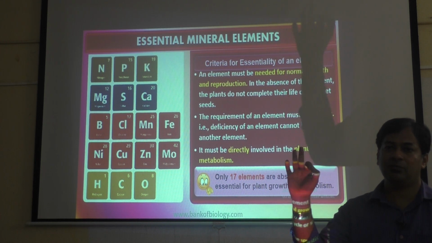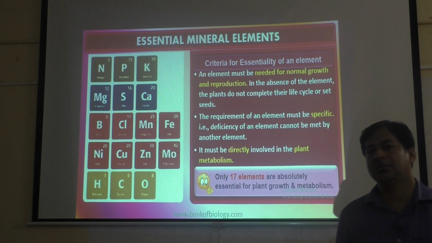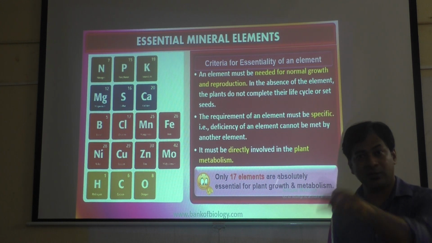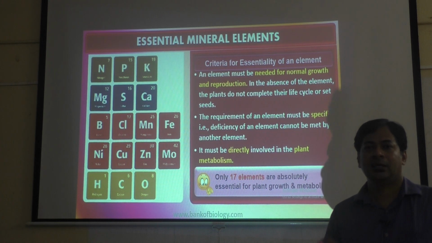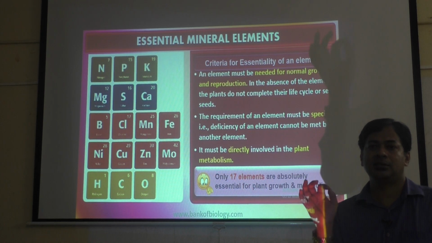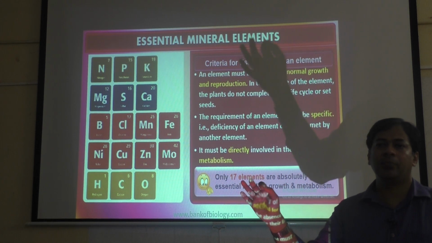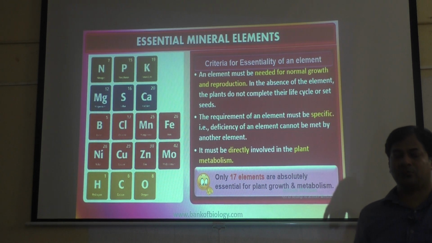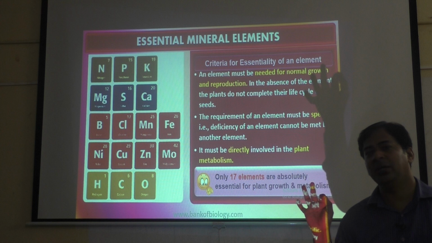So deficiency of one mineral cannot be met by supplying another mineral. That mineral only you have to give. Then the mineral or element must be required for completing the metabolism of the plant. Otherwise no metabolism. So these are the three criteria for essentiality of minerals.